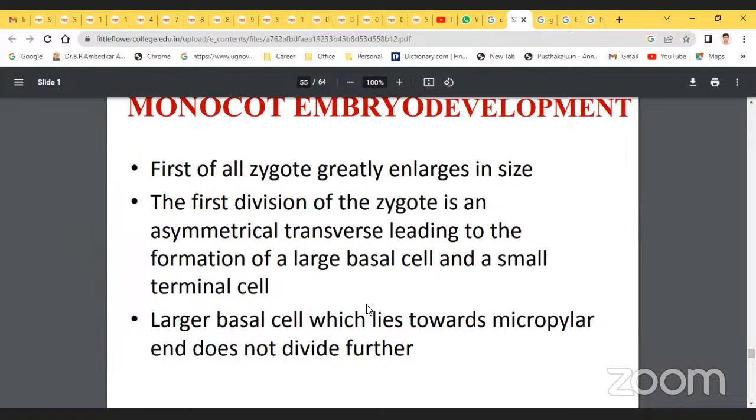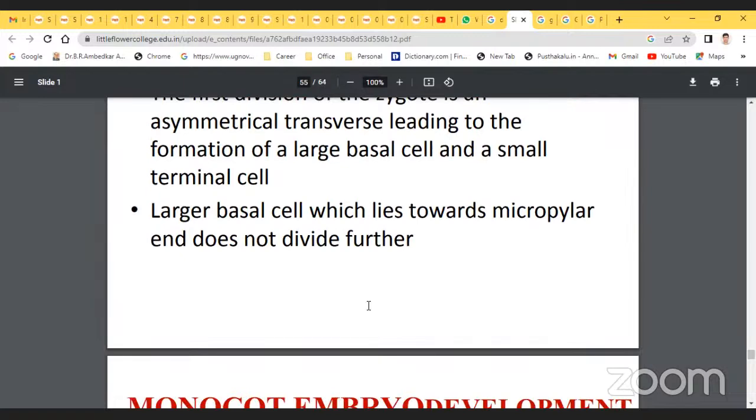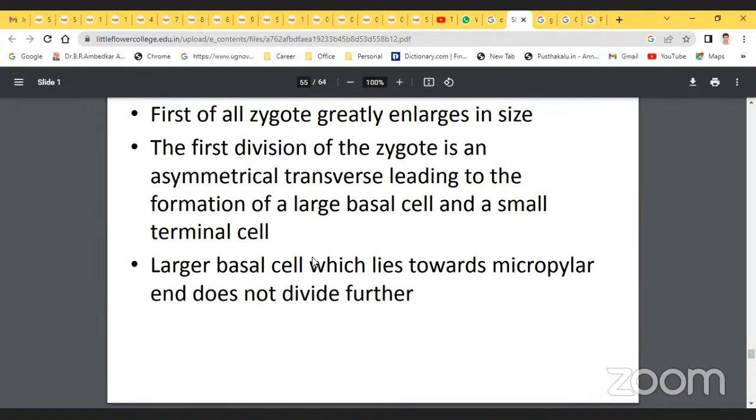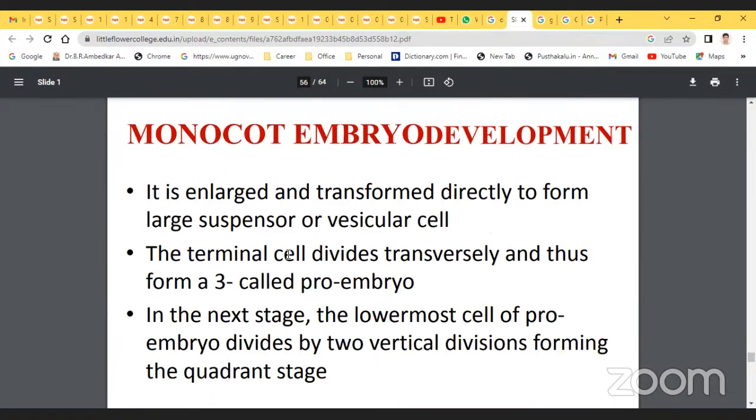The larger basal cell, which lies towards the micropylar end, does not divide further. It enlarges and is transformed directly to form a large suspensor or vesicular cell. The terminal cell divides transversely and forms a 3-celled proembryo.